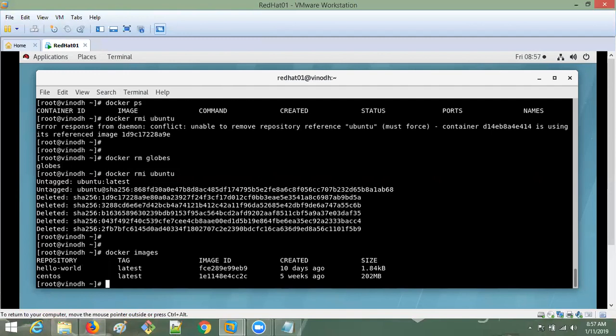So can you run rm and rmi together or not? rm and rmi are different. rmi is only for removing images, rm is for removing containers. So can you remove containers and images together? No, it is not possible. Okay, separately we have to do it.